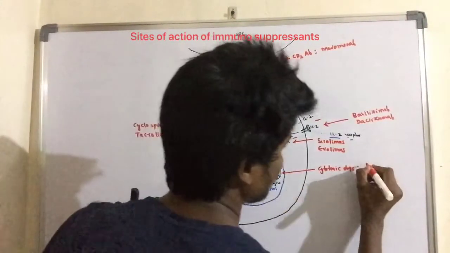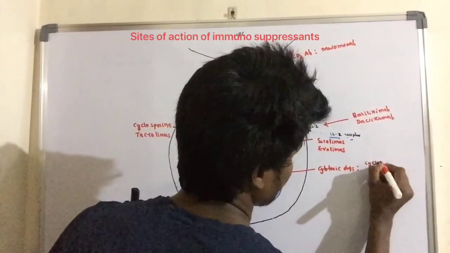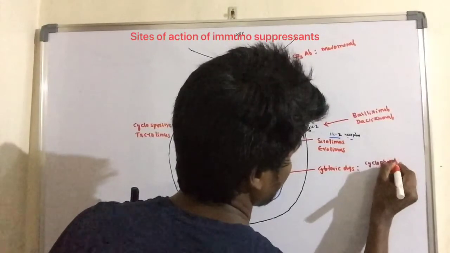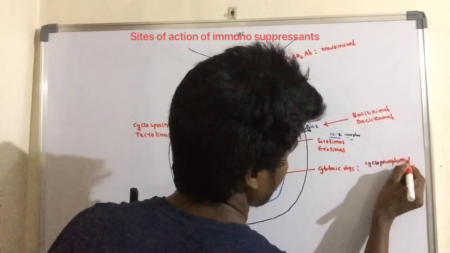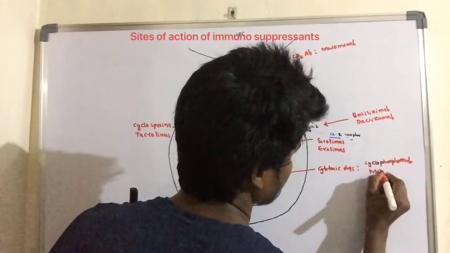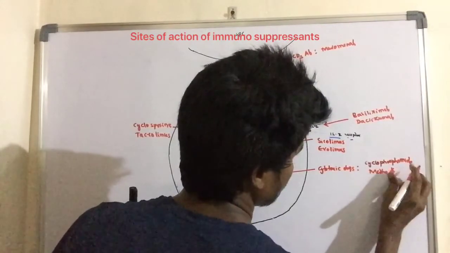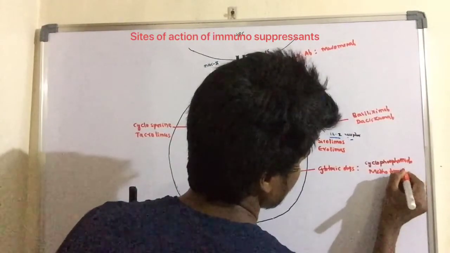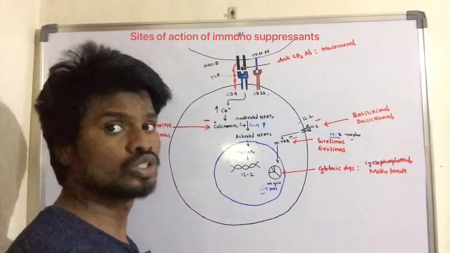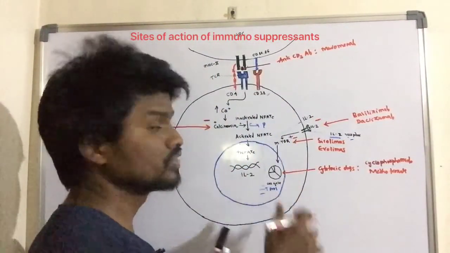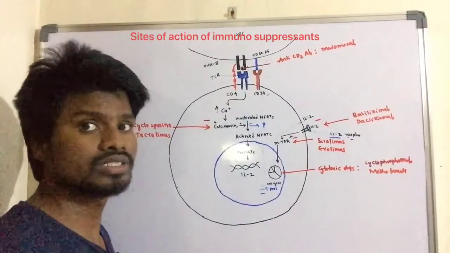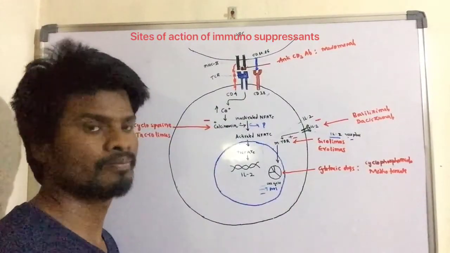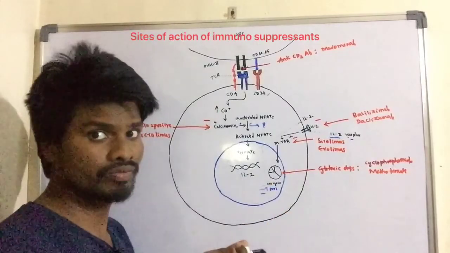For example, cyclophosphamide and methotrexate. These are the agents that interact with the cell cycle. They may suppress the progression of the cell cycle from the G1 phase to the S phase.